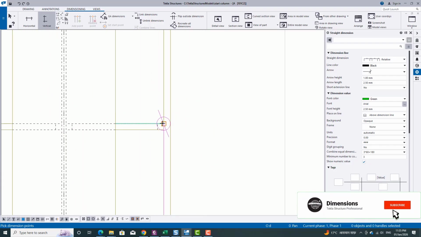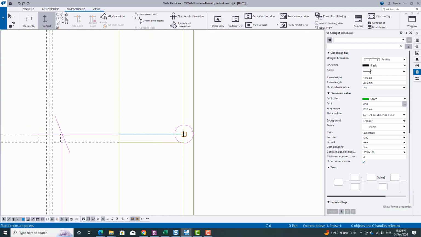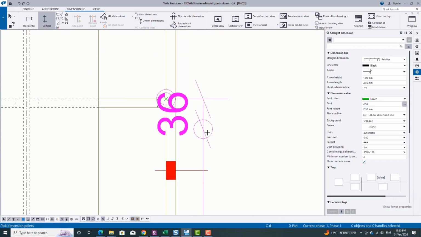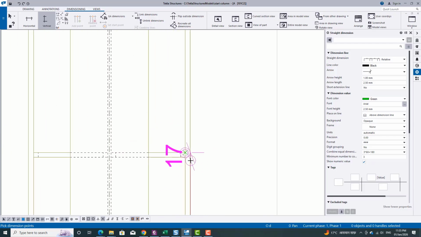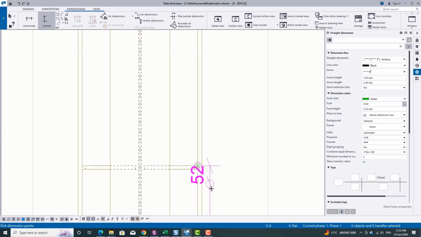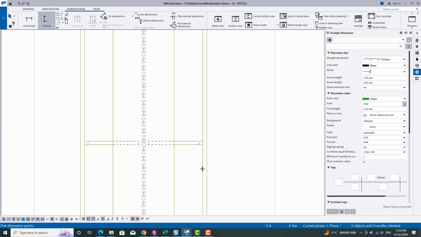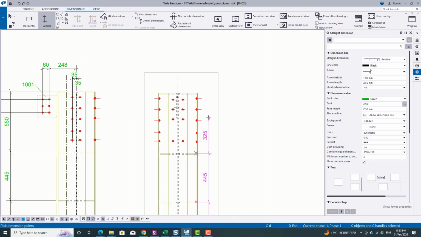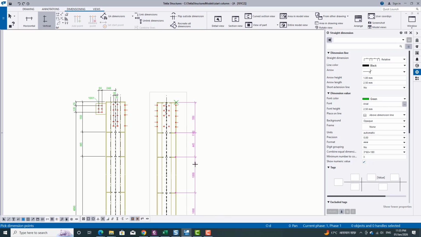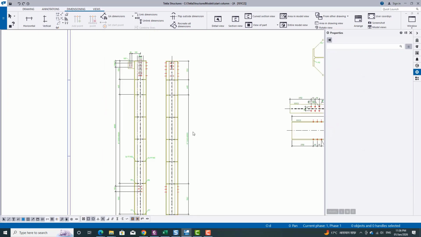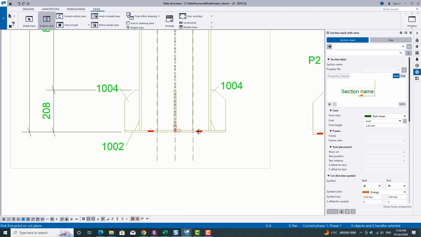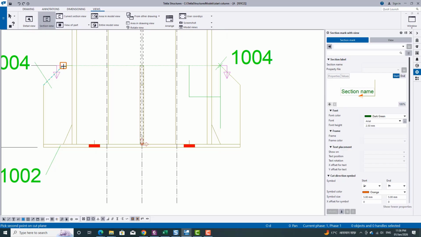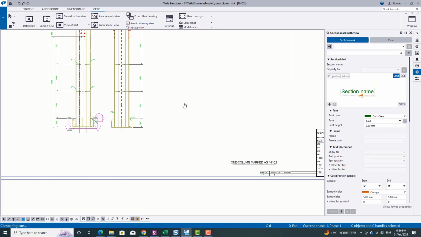Again we are taking the vertical dimensioning. See, there are 4 different plates assembled between these 3 columns. So we need to specify each and every plate in the horizontal and vertical dimension.